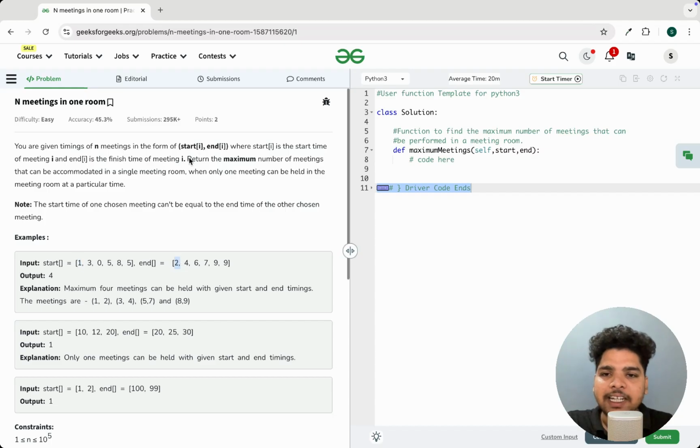Now return the maximum number of meetings that can be accommodated in a single meeting room, when only one meeting room can be held. So there is one meeting room, and you have some timings of start time and end time. You have to tell how many maximum meetings can be accommodated in that one meeting room. That is the problem.